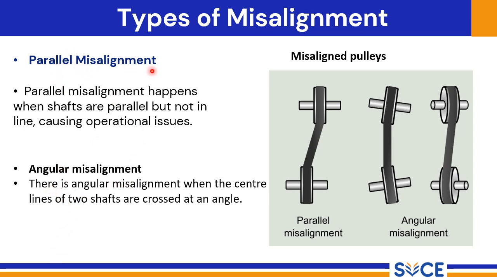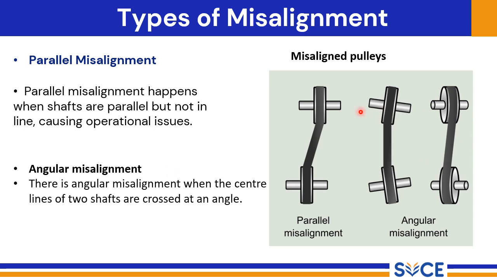Parallel misalignment occurs when the shafts are indeed parallel, but they are not in line with each other. Imagine two train tracks running side by side, but one is slightly shifted forward or backward. This is analogous to parallel misalignment. Even though they are parallel, this offset can cause significant operational issues. Angular misalignment, on the other hand, happens when the center lines of the two shafts intersect at an angle.